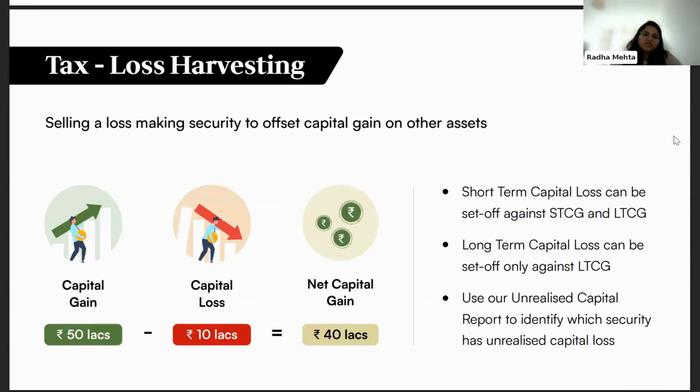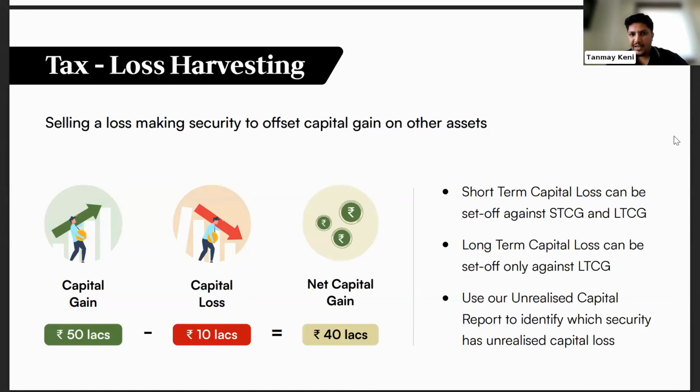Right. Tax loss harvesting, usually people do it in this month before the financial year ends. So any capital gains which they want to be offset against a capital loss can be done in this specific month itself, so before the 31st of March 2026.